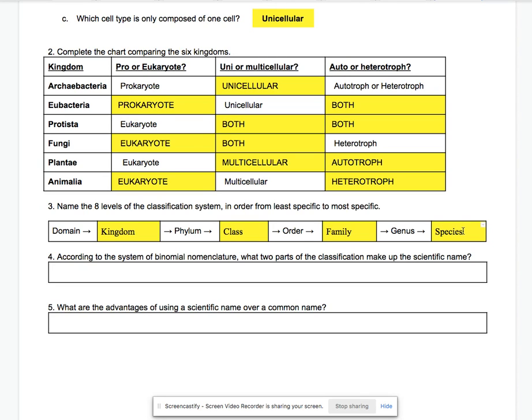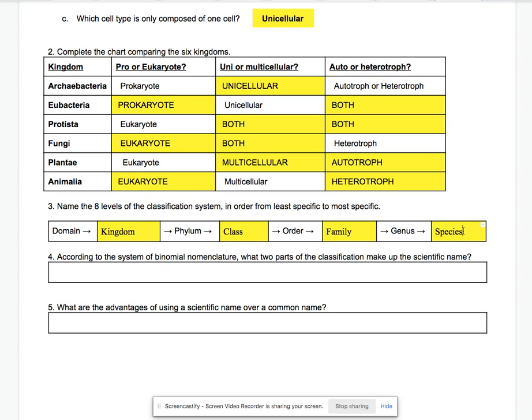So the least specific is domain because it carries a lot more organisms. As you go down this classification system, those organisms become narrower and narrower. And species is the most specific classification.